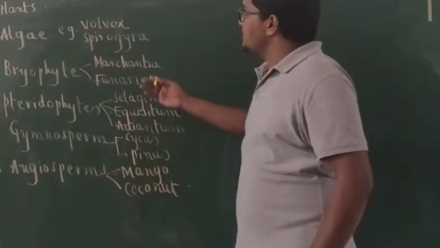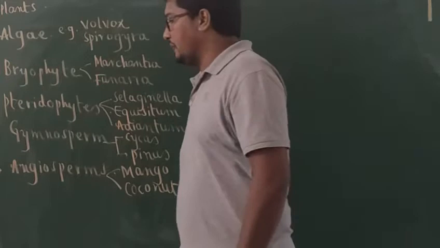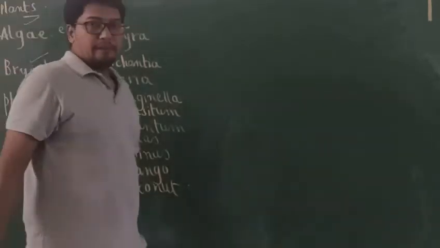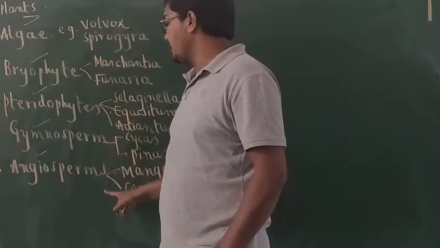Okay, so till now we understood what exactly plants are and the general characters of plants. So let us know what are the types of plants existing on the planet Earth. So the 5 types of plants which are included in the plant kingdom are algae, bryophytes, pteridophytes, gymnosperms and angiosperms.